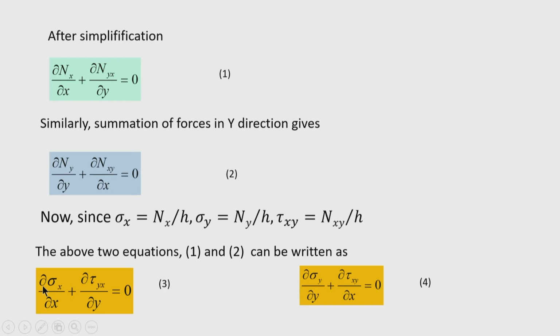we convert these two equations, say 1 and 2, in the form of del sigma x by del x plus del tau yx by del y equal to 0, and then another equation, del sigma y by del y plus del tau xy by del x equal to 0. So, these two equations are the equations of equilibrium in plane stress condition in absence of body forces.